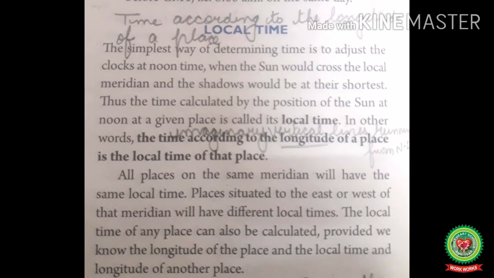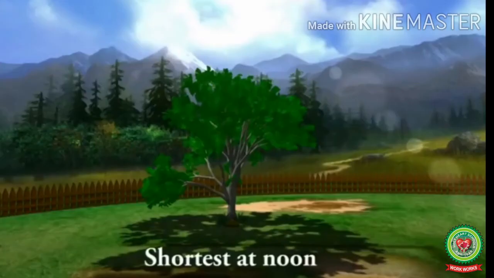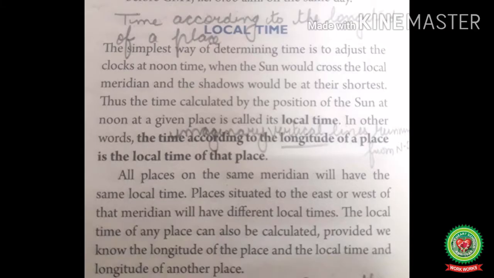So now students, let's start with our reading of the topic, local time. The simplest way of determining time is to adjust the clock at noon time. Noon means 12 o'clock when the shadow cast by the sun is the shortest, when the sun would cross the local meridian and the shadows would be at their shortest.